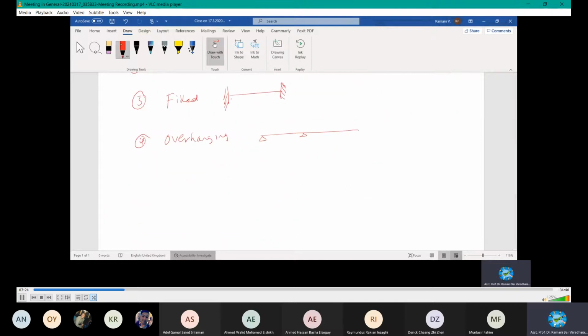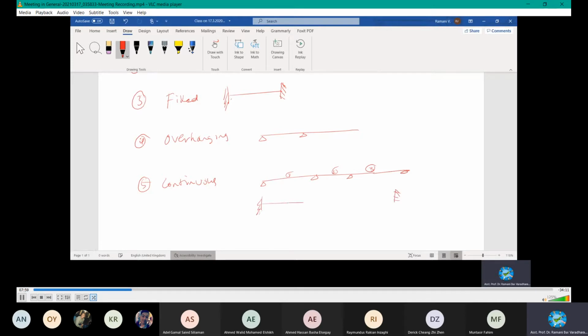Then last one, continuous beam. Continuous beam is like this. Suppose here, and then here. There will be many spans connected by the supports. Number 1 span, number 2, number 3. There are many spans connected by different supports. This may be simply supported or fixed or a combination, or sometimes only the ends are fixed.